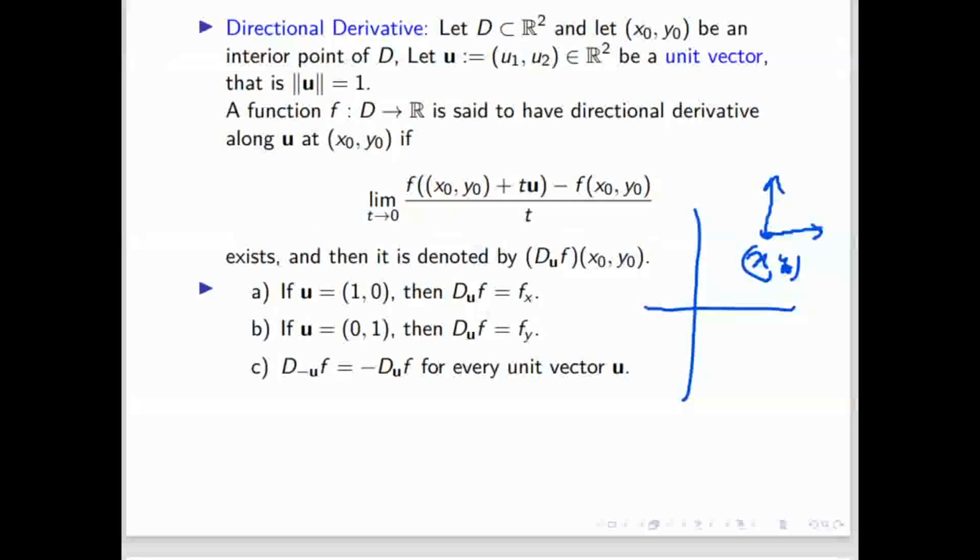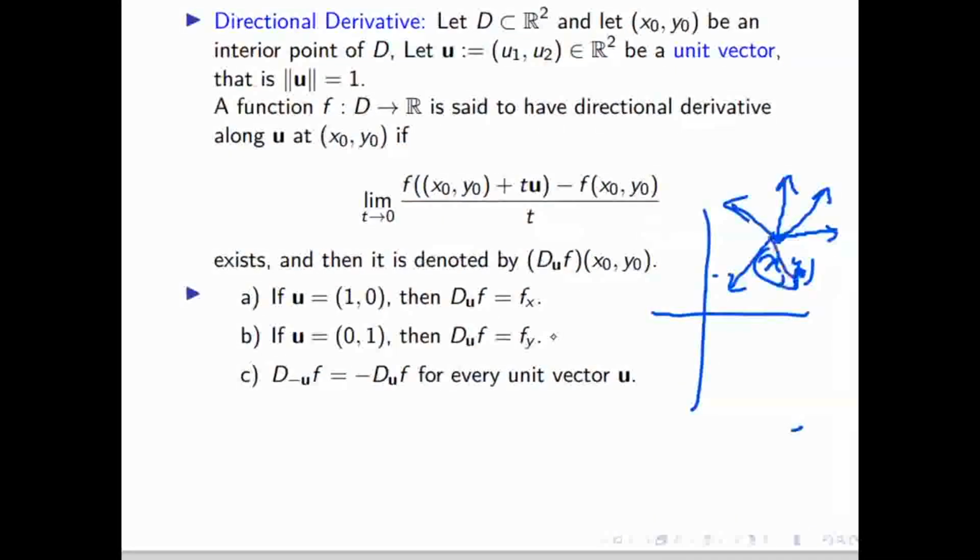But depending on the direction, you can calculate the derivative in this direction, in this direction, and so on, even infinitely many. Just take arbitrary u1 and u2 and calculate the derivative. Once you change u1, u2, your derivative will change depending on which direction you want.